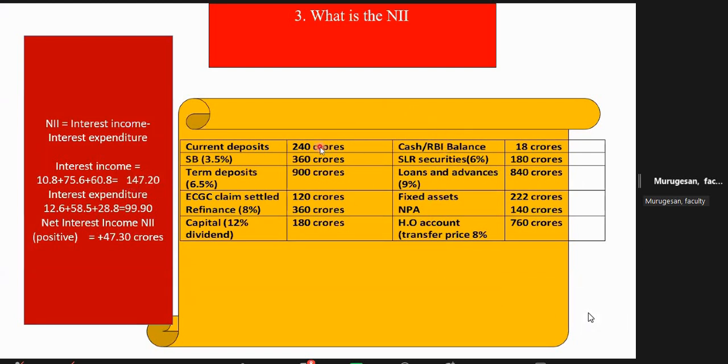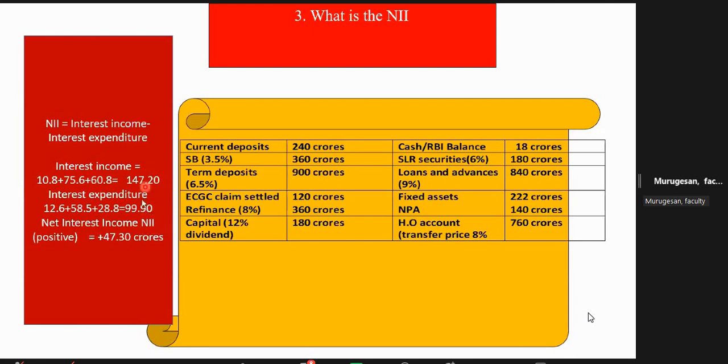Now interest expenditure. Current deposit 0, you need not pay any interest. So 360 into 0.035, that is 12.6. Then term deposit 900 into 0.065, 58.05. Then ECGC claim 0, and refinance 360 into 0.08, 28.8. For capital, don't calculate. Sir, 12%? No, don't calculate. So the entire interest expenditure becomes 99.90.